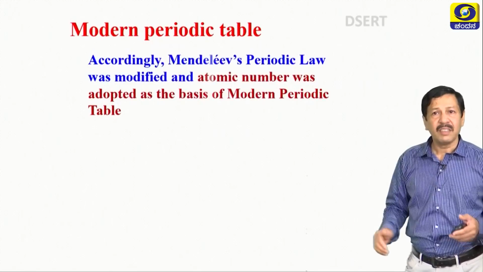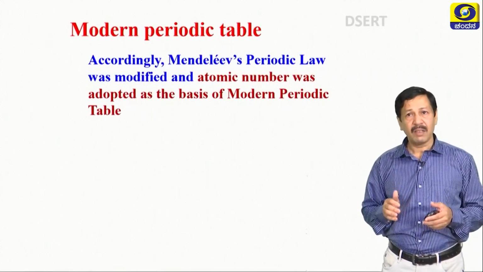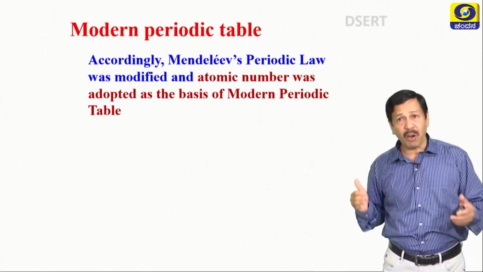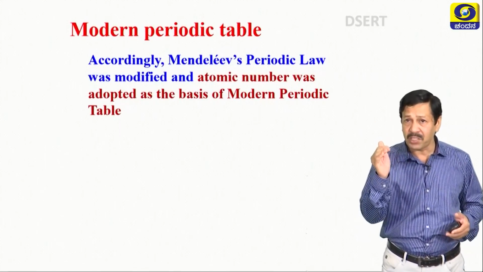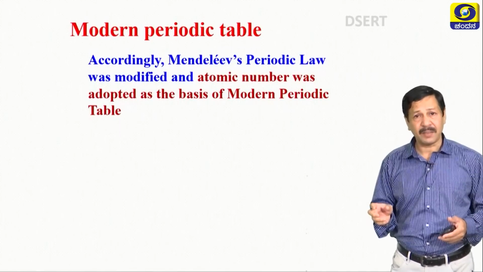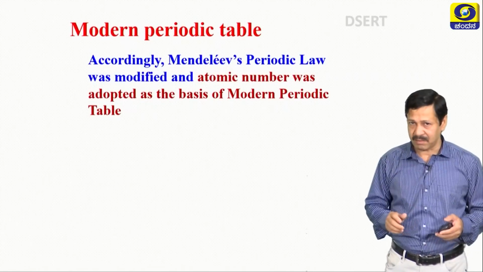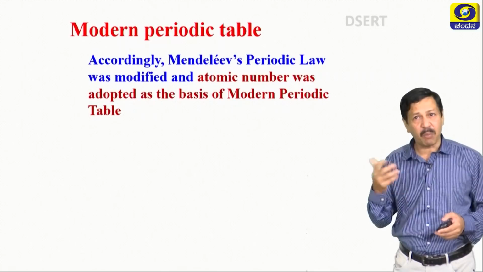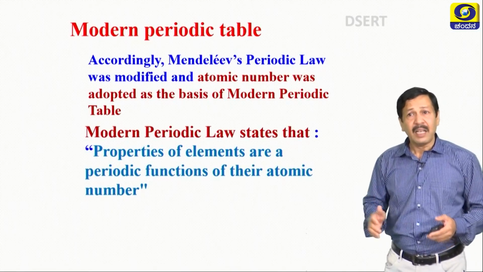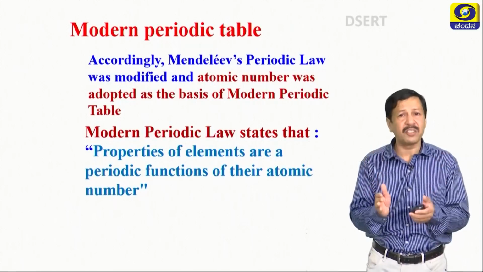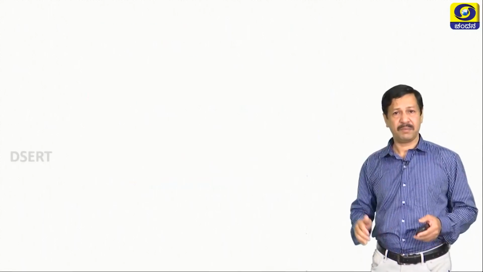Now, let us see this modern periodic table in detail. Accordingly, Mendeleev's periodic law was modified and the atomic number was introduced. In place of atomic mass, atomic number is taken. So that is the slight change in the modern periodic law. It states that the properties of the elements are periodic functions of their atomic number.